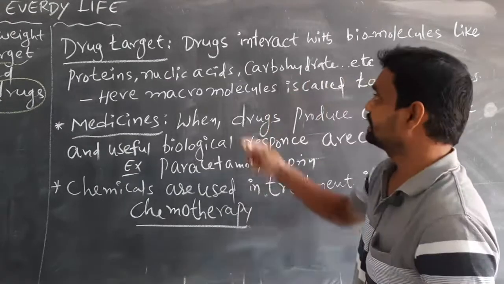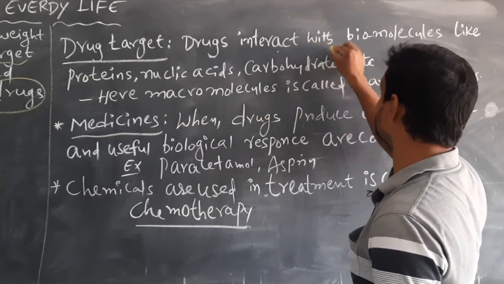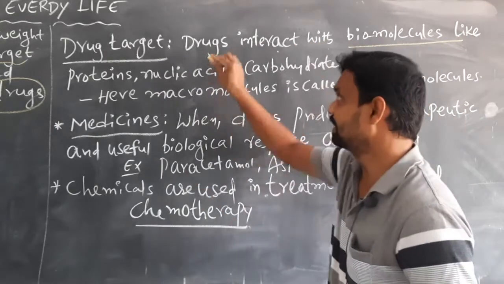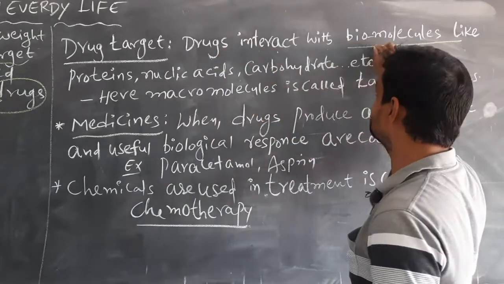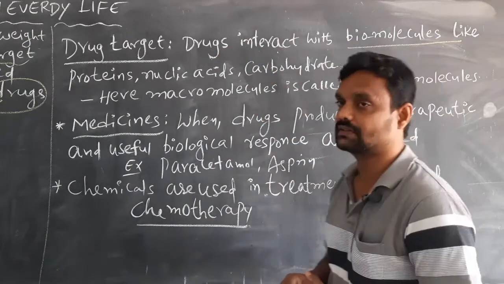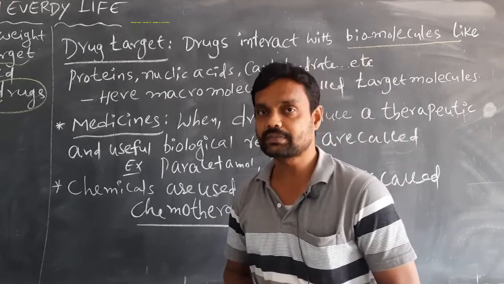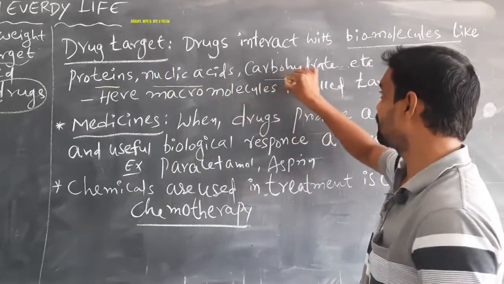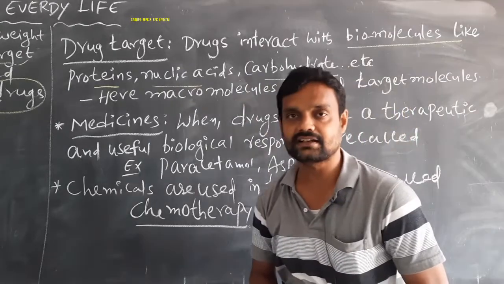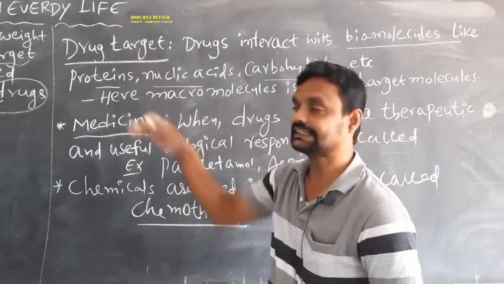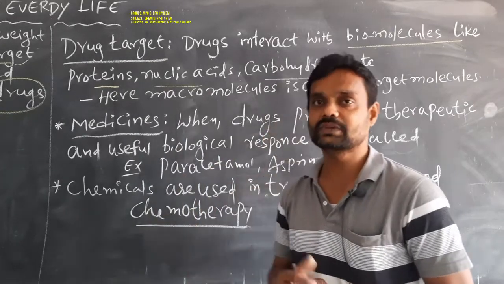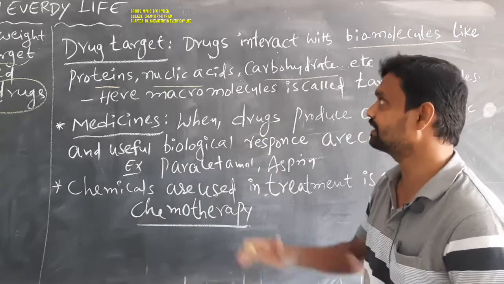It means the drugs interact with biomolecules. In our human body, biomolecules are things like proteins, nucleic acids, carbohydrates, etc.